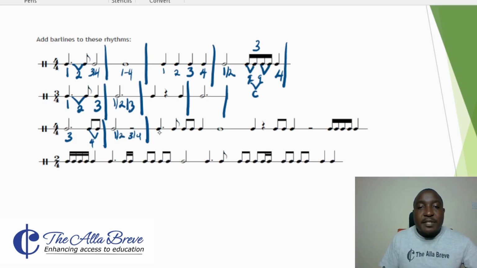Here we have the first one, which is a dotted crochet. A dot and a quaver make another crochet. So crochet number 2. This one becomes crochet number 3. And this one is crochet number 4. So we draw a bar line over there.